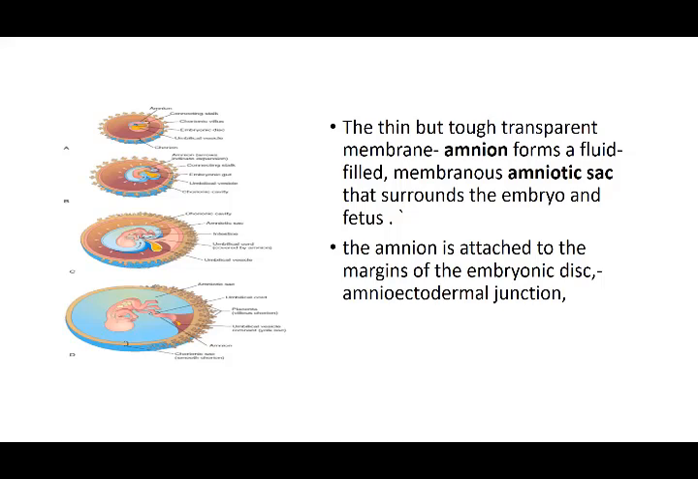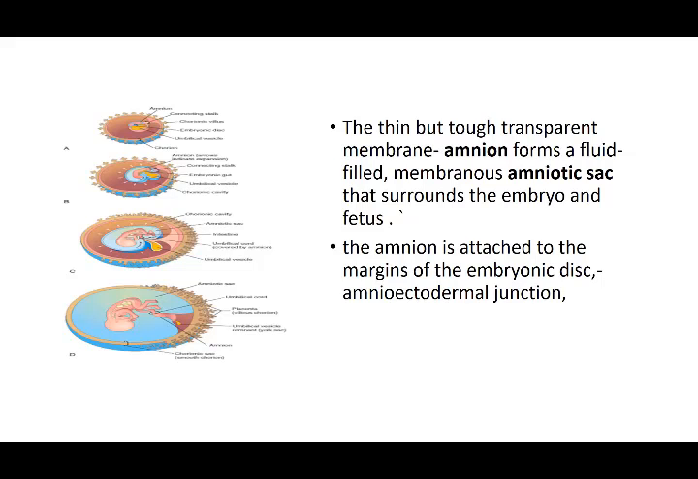If you see this picture, the thin but tough transparent membrane, the amnion, forms a fluid-filled membranous amniotic sac that surrounds the embryo and the fetus. Amnion is attached to the margins of the embryonic disc, at the amnioectodermal junction, where the amniotic cavity extends from the inner cell mass, which gave rise to the epiblast and the hypoblast. Hypoblast was your endoderm and epiblast was your ectoderm. So this is in continuation of the ectoderm. I will show you a picture.